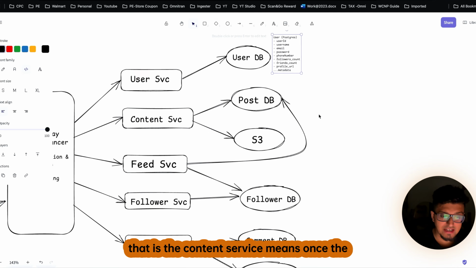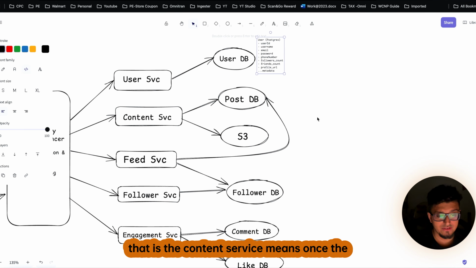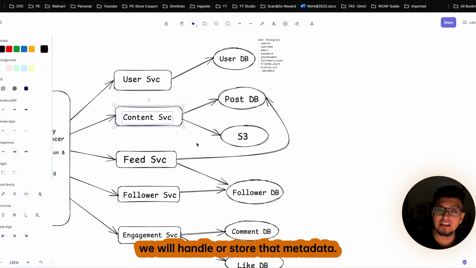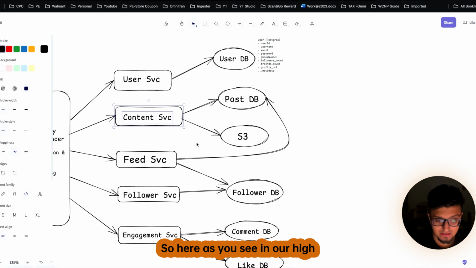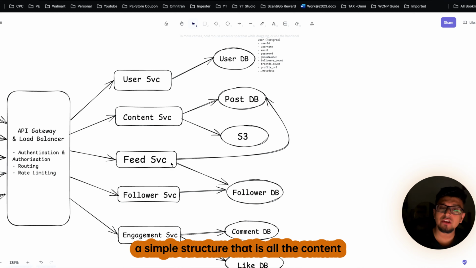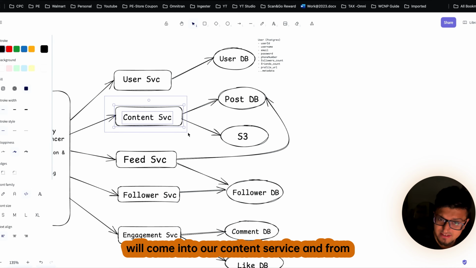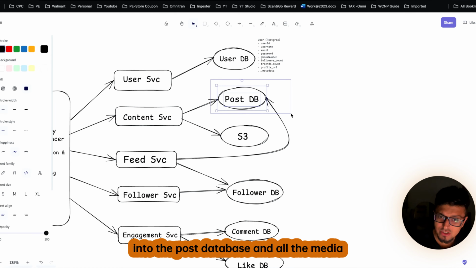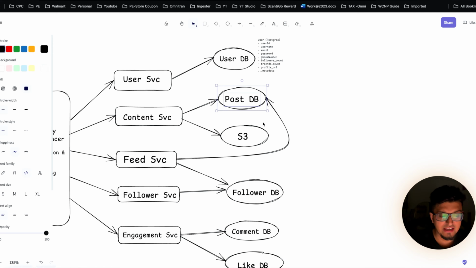Now let's go to the next service, and that is the content service. Once the user uploads something in our application, how will we handle or store that data? As you see in our high level design, we were using a simple structure. All the content will come into our content service, and from there we will save all the textual data into the post database and all the media files in the S3 bucket.